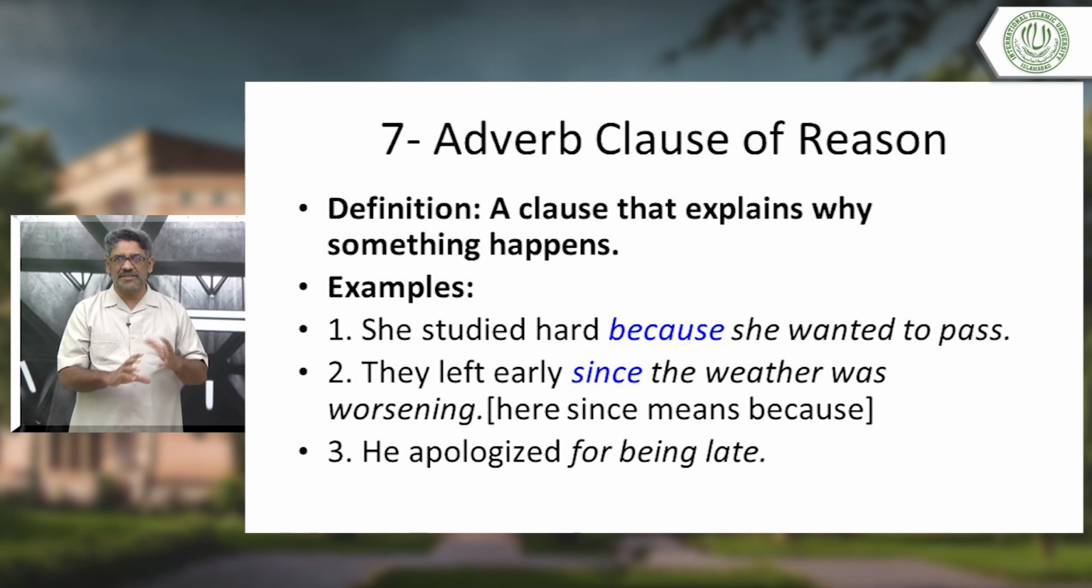You have studied in present perfect tenses, for and since, the difference. So don't confuse it with that since. Since means because here. 3, he apologized for being late. Okay, for being late. Again, adverb clause of reason. This is a clause and we are giving the reason. All right.